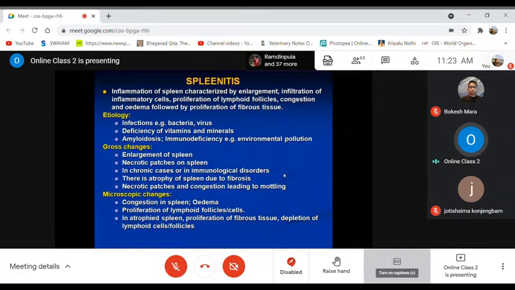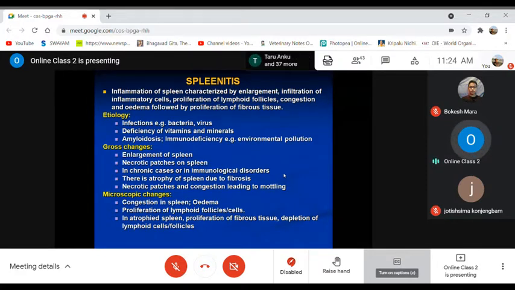Then next is about spleenitis. That means the lymphoid organ spleen is inflamed due to some reasons, like infections, bacterial or viral, maybe due to vitamin and mineral deficiencies, or amyloidosis, immunodeficiency, or environmental pollutions like aflatoxin and other pollutants and toxicity because of those things. In such cases, the organ spleen may be inflamed, and that is what we call spleenitis.